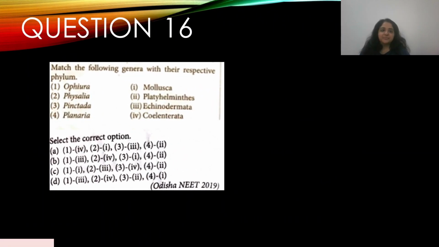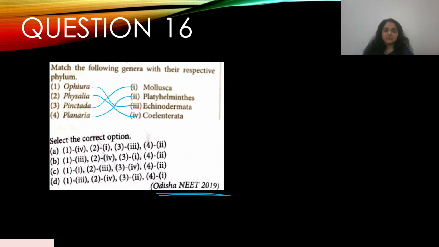Question number 16. Match the following genera with their respective phylum. Okay, this appeared in Orissa NEET 2019. Ophiura. I don't know how you pronounce that. But anyway, it's an Echinodermata. Physalia is Coelenterata. Pinctada is a mollusk, and Planaria is Platyhelminthes.